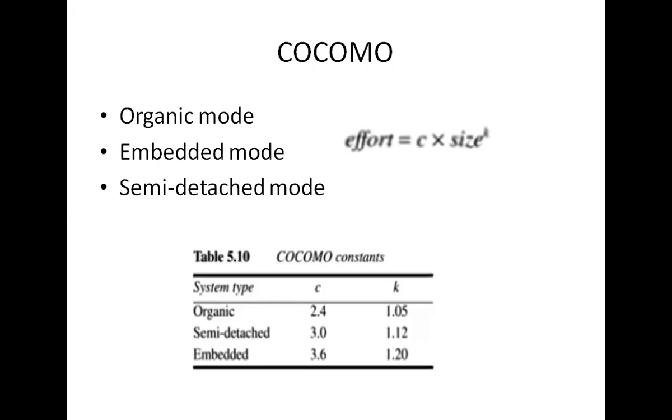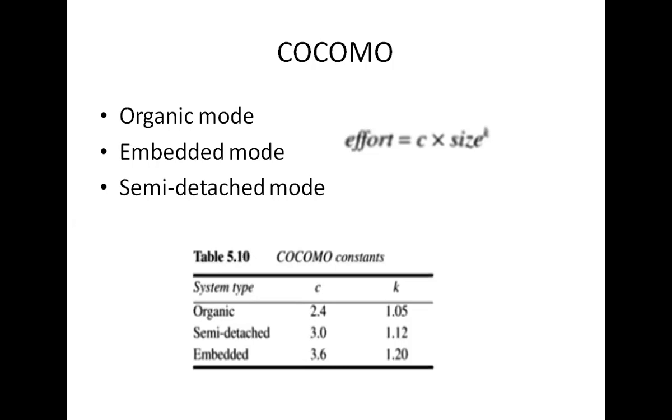Then we move to embedded mode. This means typically very large teams, with high complexity and very high constraints, generally more than 300 KLOC. An example is a real-time application like an ATM. So the example for embedded mode is ATM, and for organic mode it is a payroll system.